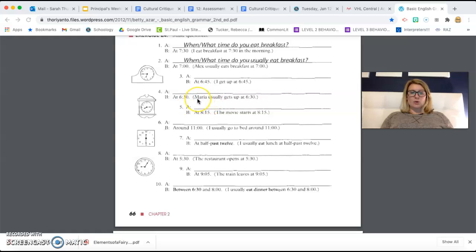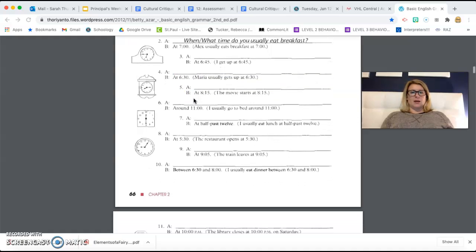Now down here for number 4, we have Maria. That's a different person. So for that, we're going to use she, or we could use her name. What time does Maria usually get up? At 6:30. Okay. Let's do one more like this together. This one has a different subject. It's not a person, it's the movie. What time does the movie start? At 8:15.